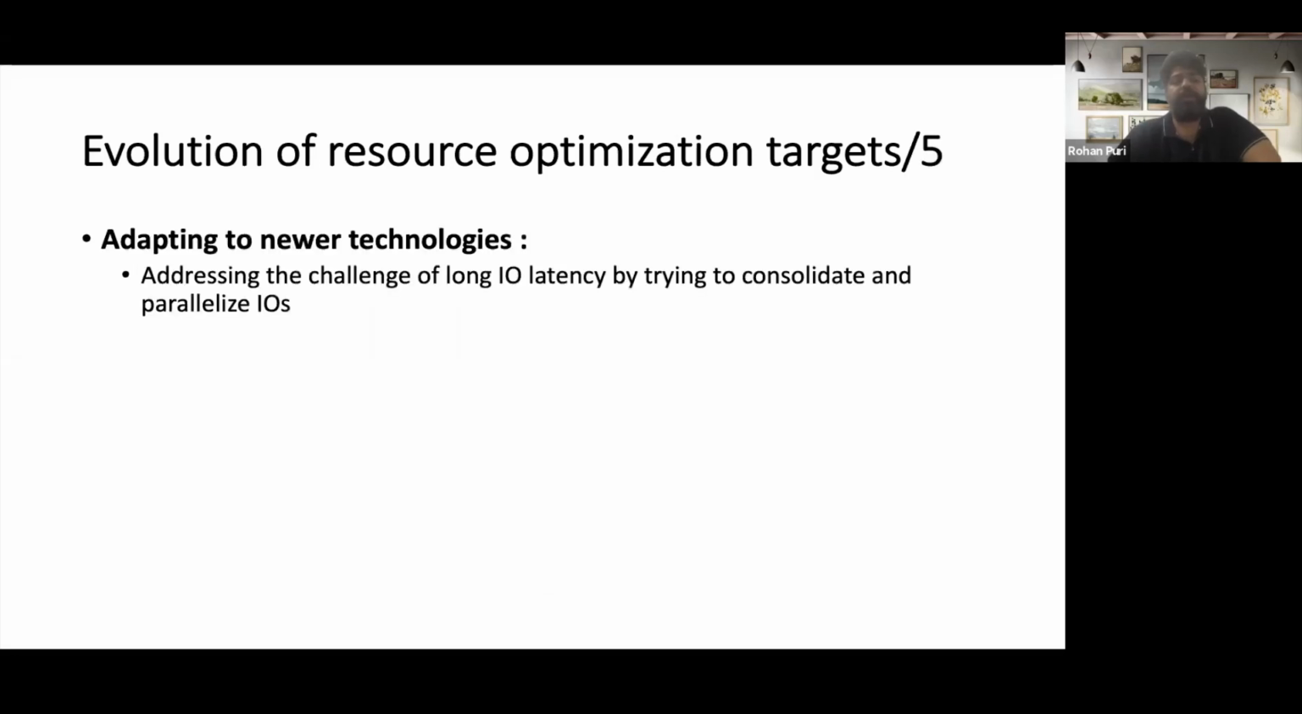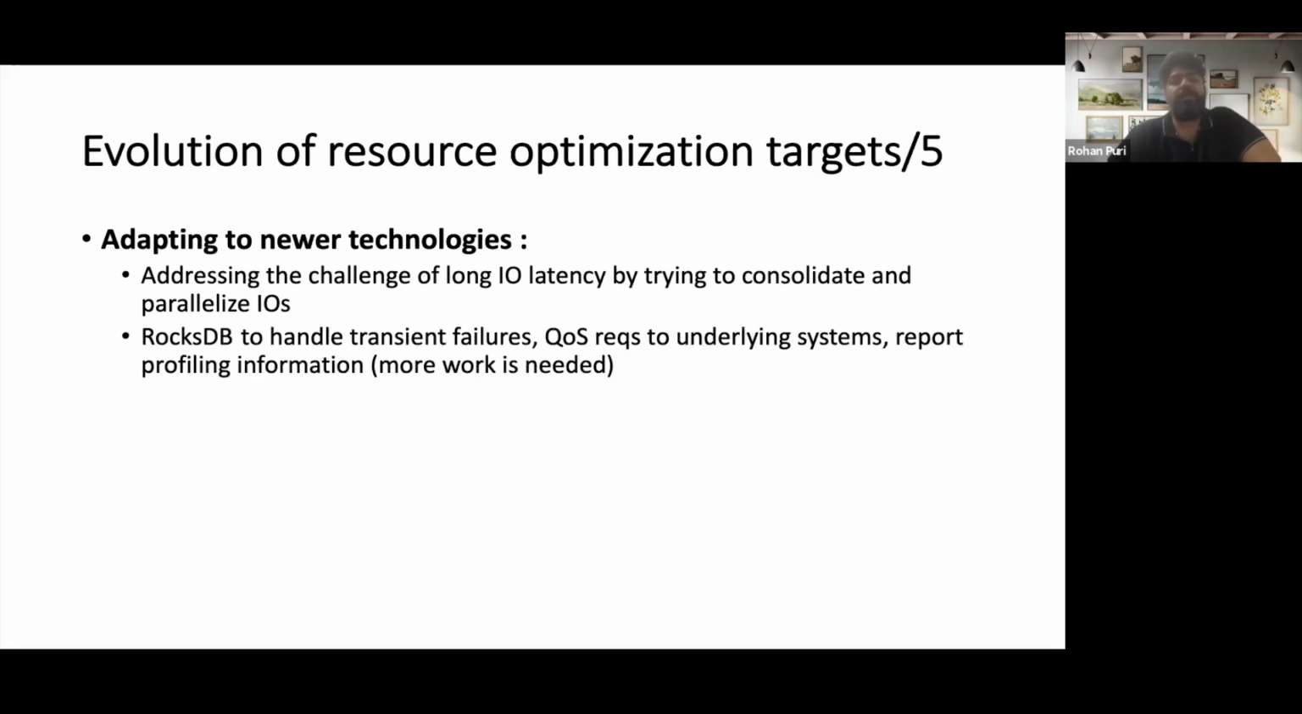So continuing further, they say that the challenge they are facing right now is long IO latency, and they're trying to mitigate it by issuing parallel IOs. Another thing is that they have realized that a lot of failures can be transient failures. So they need to handle those, since now the storage and the compute are disaggregated. Quality of service also comes into the picture and they are focusing on that. They are also working on profiling information. And they say that more work is needed.